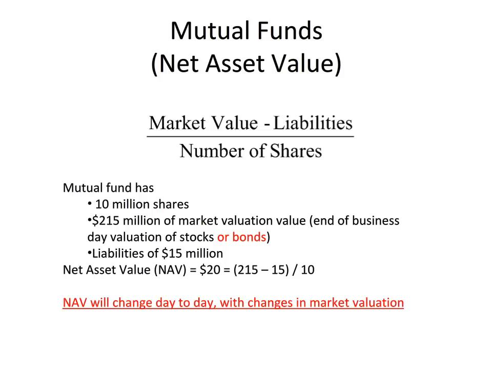That net asset value will change from day to day as the underlying value of the bonds in the mutual fund changes. So if bond prices go up, the net asset value goes up, and similarly if bond prices go down, it will go down. So at the end of the day, if bond prices have gone up and you, as an investor with a share in that mutual fund, decide to redeem that one share, it will be worth more. And conversely, if bond prices go down, it will be worth less and you will redeem less.